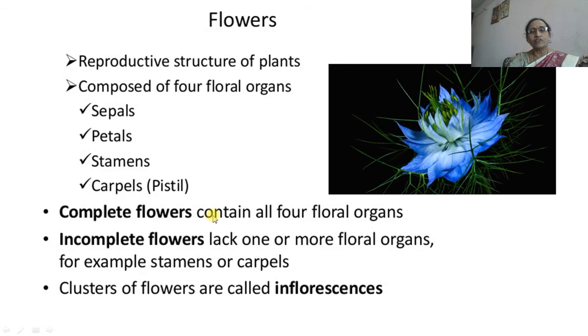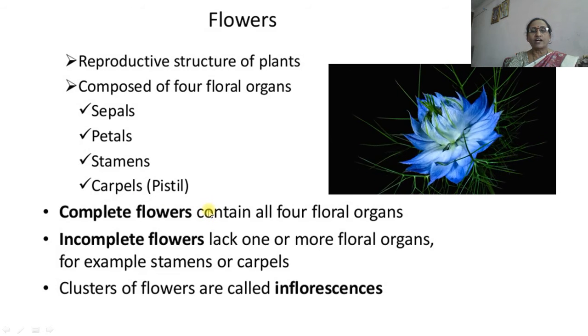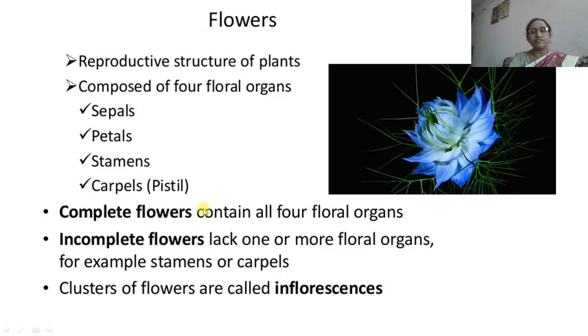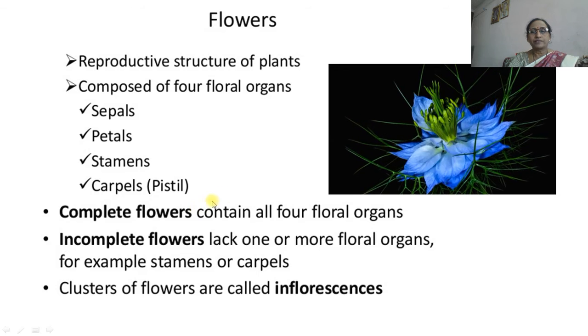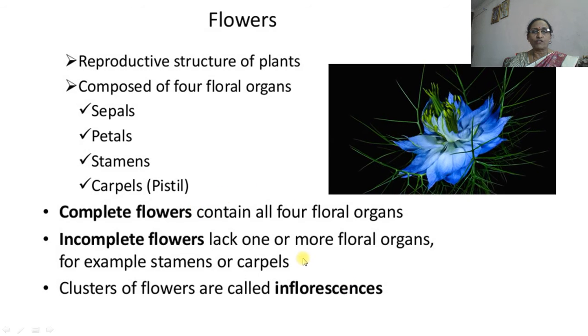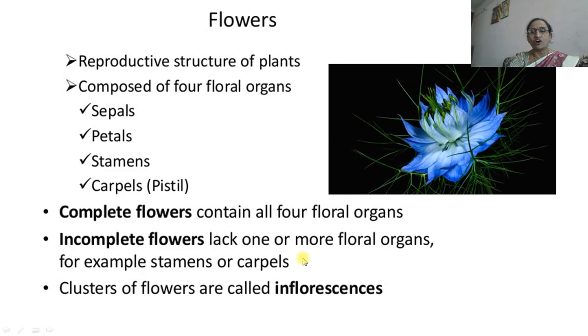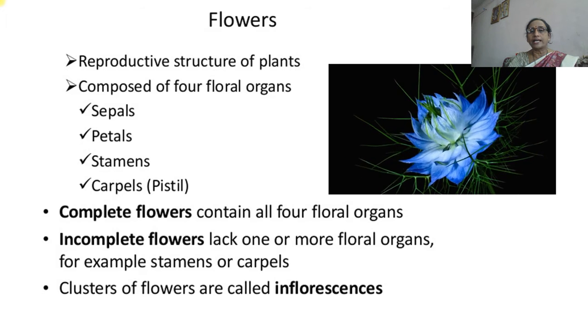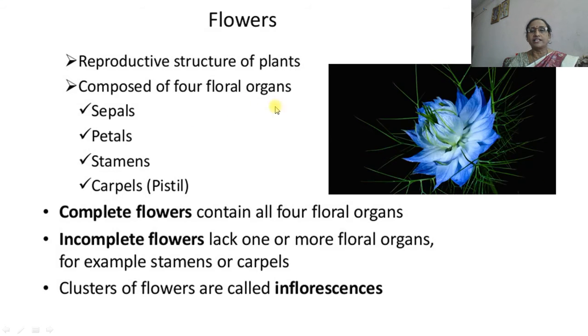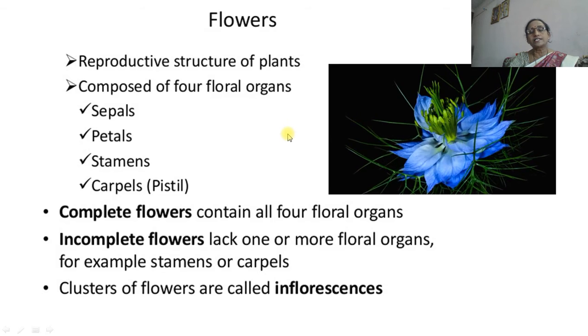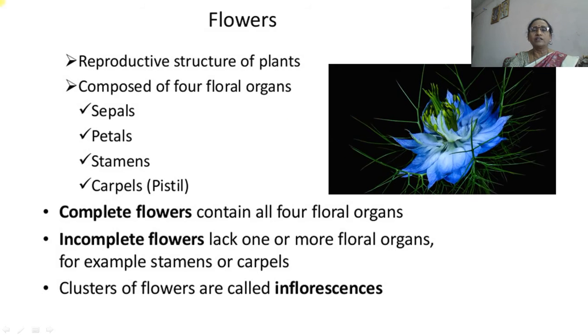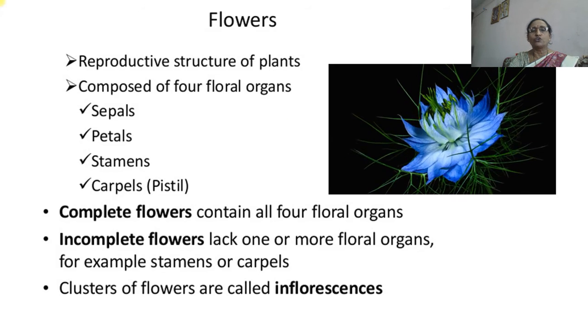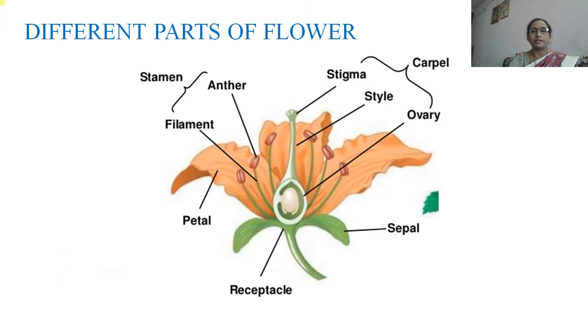When all the 4 whorls are present, the flower is called a complete flower, and if any one is lacking, it is called an incomplete flower. A cluster of flowers is called an inflorescence. Many times flowers are present in an inflorescence, and sometimes they can be found in a solitary position also, for example in the Malvaceae family.